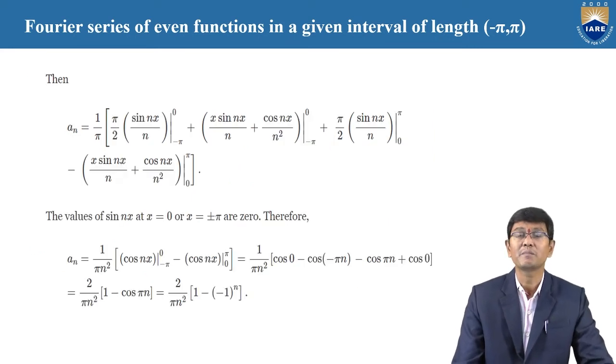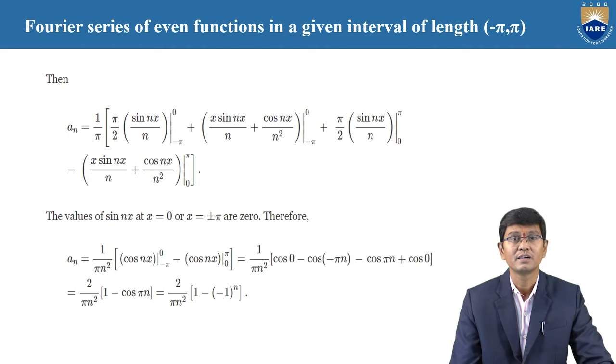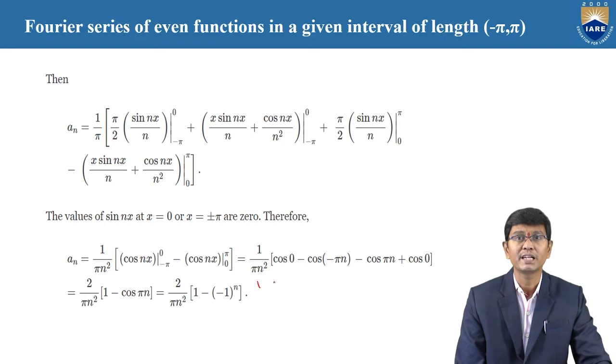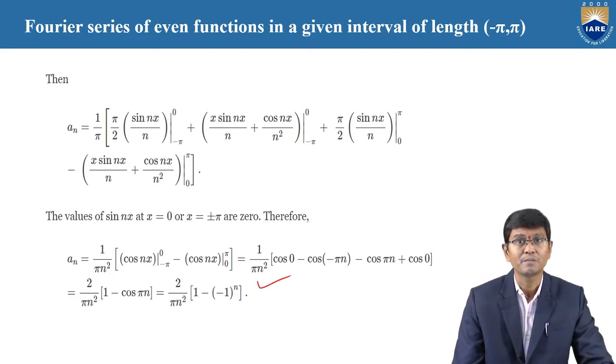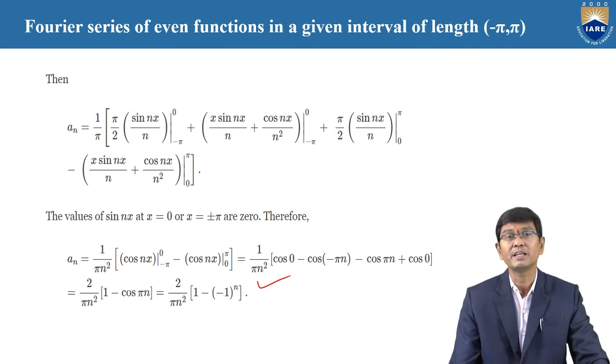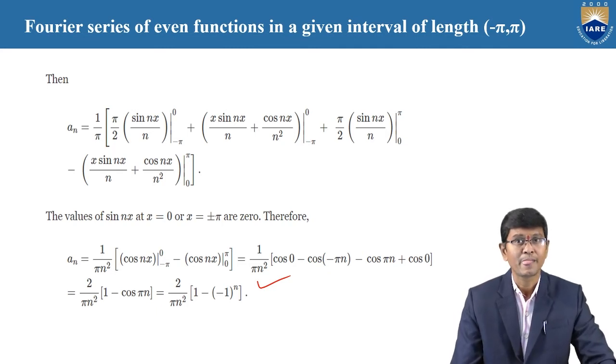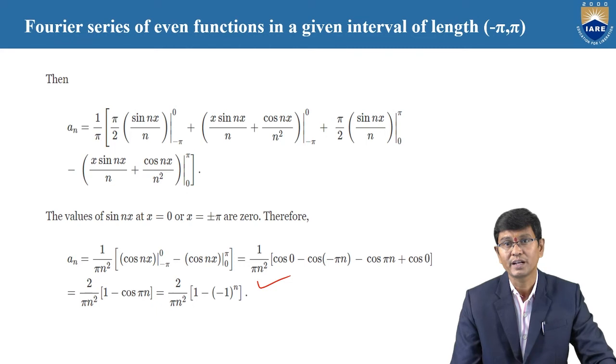And again here, by using the integrating by parts formula, the value of an is equal to 2 by pi n square into 1 minus of minus 1 over n is a value. According to that, sin n pi is equal to 0 and sin 0 is also 0. And cos n pi is equal to minus 1 to the n, by using all those values.